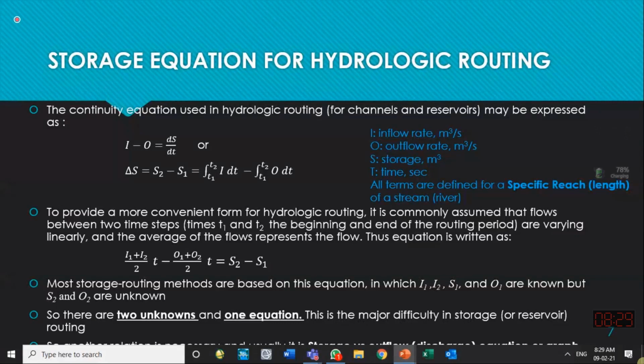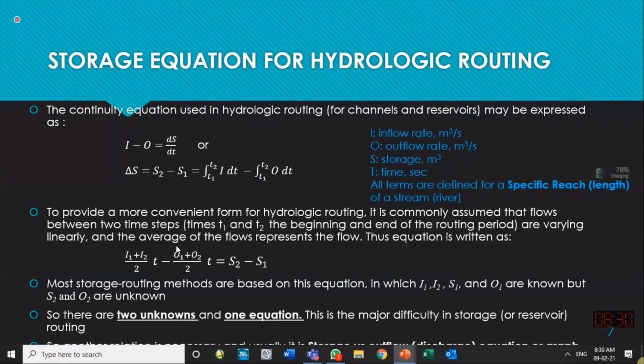So the initial storage is known to us. In this equation, except for S2 and O2, everything is usually known when we start a routing process, when we start calculating flow parameters at the downstream location. So that is what is mentioned here: I1, I2, S1, O1, and the time step are known to us. Only S2 and O2 are unknown.